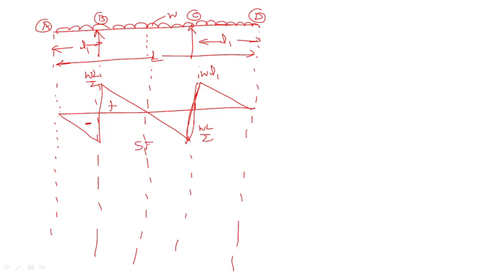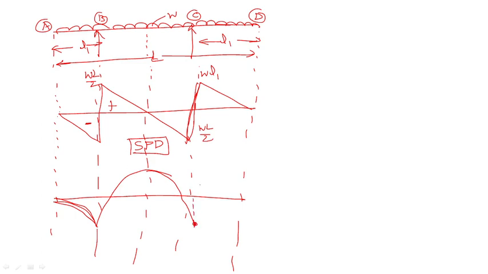Now this is SFD. Okay, I will write here SFD. Now how the bending moment diagram will come? If it is wrong, please correct me. Okay, it will come like this.